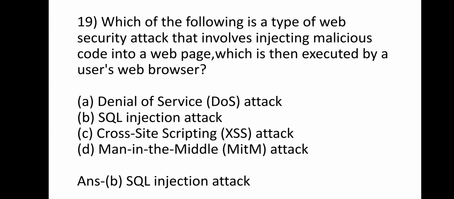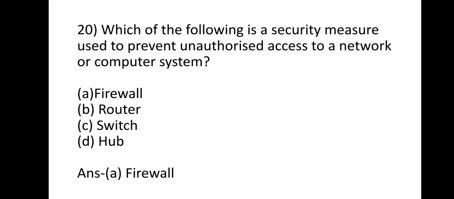Question 20: which of the following is a security measure used to prevent unauthorized access to a network or a computer system? Option A, firewall. Option B, router. Option C, switch, and option D, hub. So the answer is firewall.